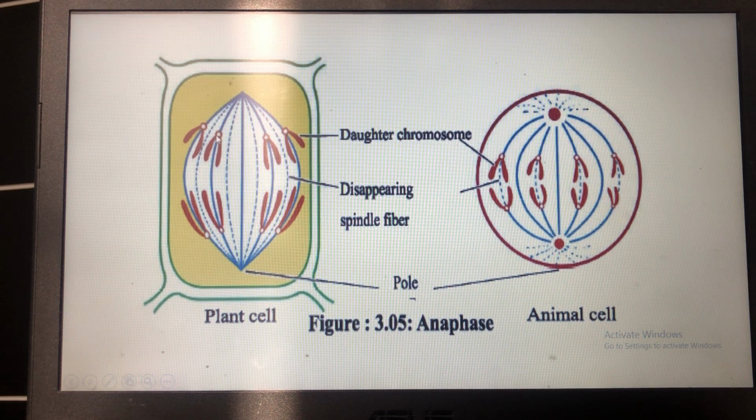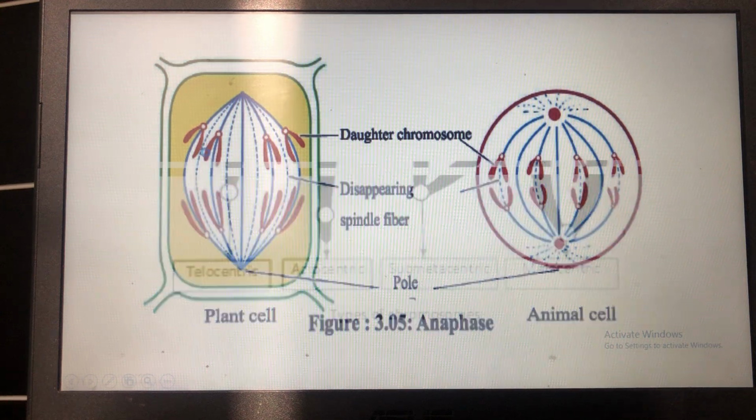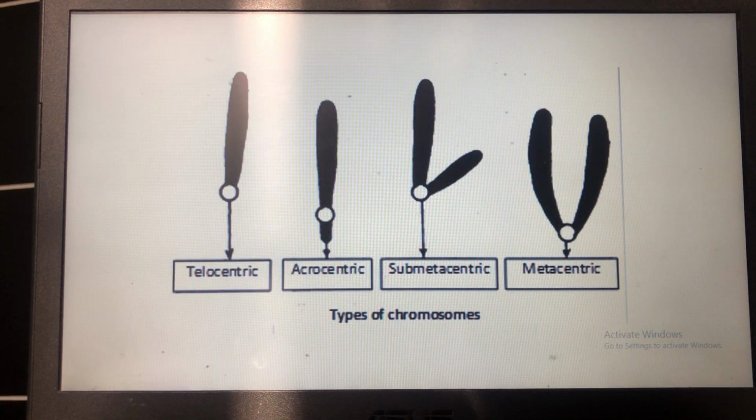As each chromosome splits into two and moves to the two poles, the number of chromosomes remains unchanged in the newly formed chromosomes. So in anaphase, on the basis of the position of the centromere, 4 different types of chromosomes can be seen. This picture explains it better.